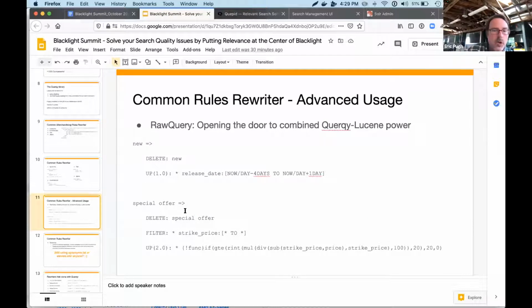Or what about special offer, right? Again, I'm going to get rid of those two tokens. I'm going to look for all products. And in this schema, we're saying if you have a strike price, that means you're a special offer. So let's go ahead and filter to just products that have this special price. And notice all this complex logic, all this sort of Lucene function. We can go ahead and use it right here. This stuff here is not exposed through SMUI and is definitely getting pretty advanced, but is available to people.